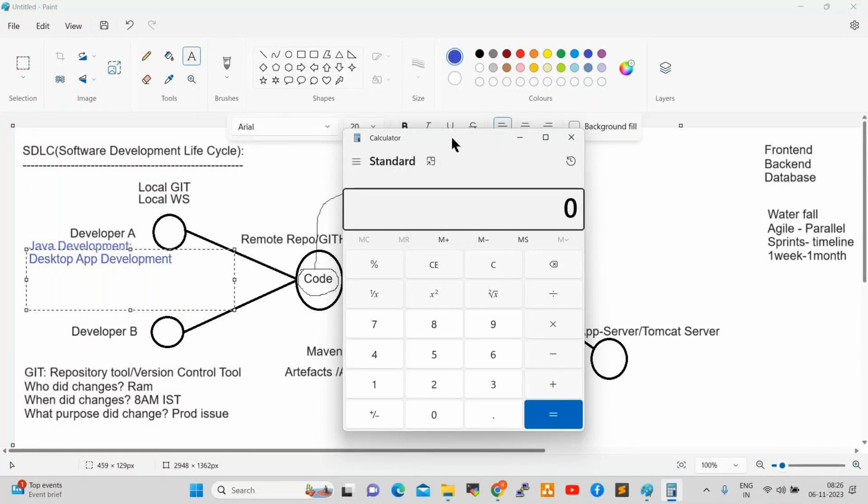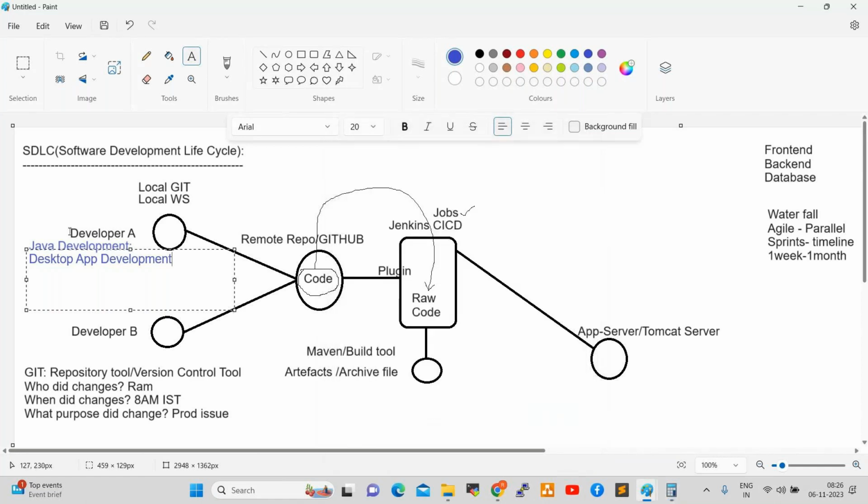So developers are working on Java development. If they develop a desktop application, what will Maven do? It will generate a jar file. Maven takes this raw code and converts it into a jar file. Jar full form is Java archive file.